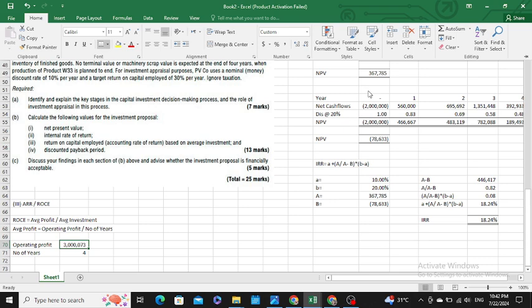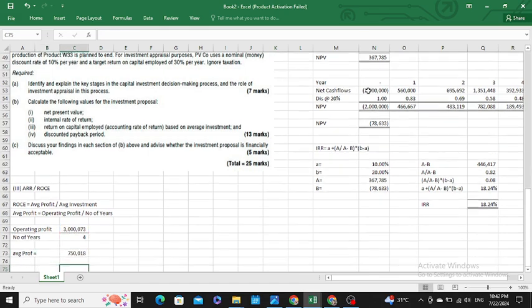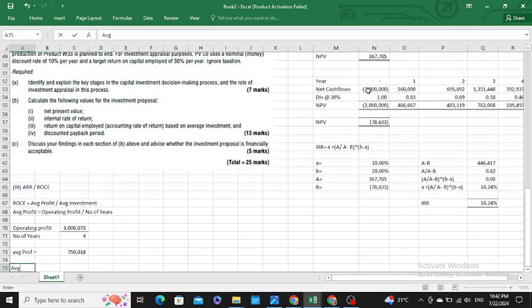Then after dividing the operating profit by the number of years, you are having an average profit of rupees equals 300 divided by 4. It came out to 750. Then you have to divide it with the average investment.